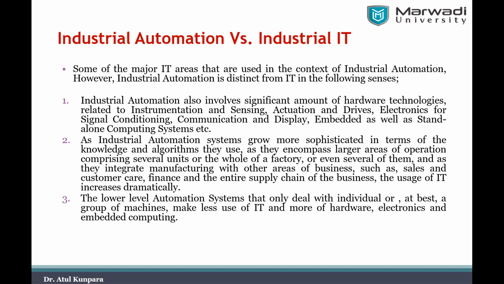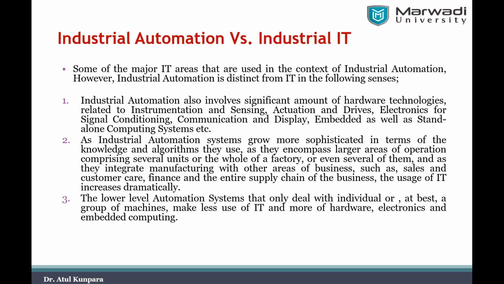These are the things that make industrial automation different from information technology, because industrial information technology plays the role of communicating the data, networking the machineries, or displaying the data.